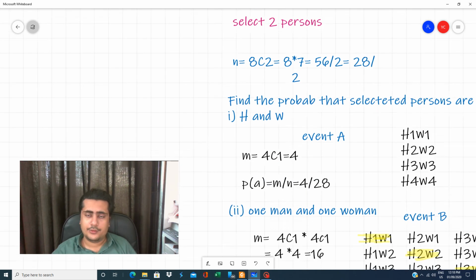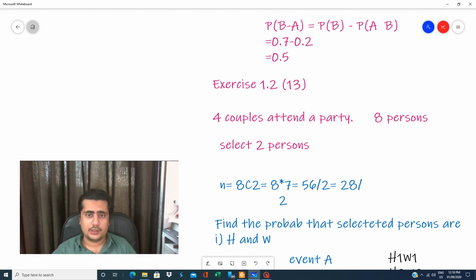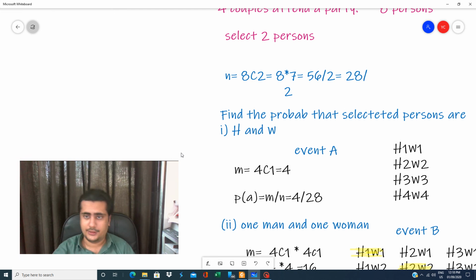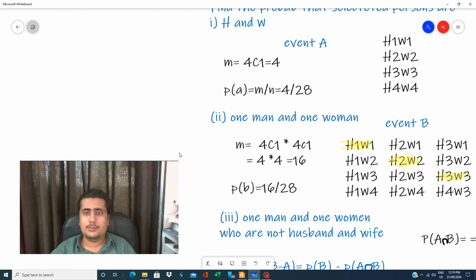Today I have taught you sum 13, which was very important. Four couples attend the party, so there are 8 persons. You need to select 2 persons, so the total possibility is 8C2, which is 8 into 7 upon 2, that is 28. Then you need to find the probability that the selected persons are husband and wife. That means one couple; there are four couples and you select one, so 4C1 is 4. So your probability is 4 by 28.